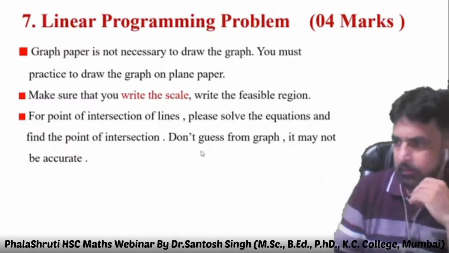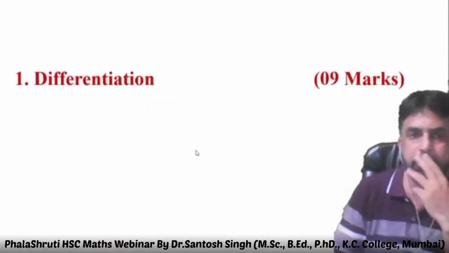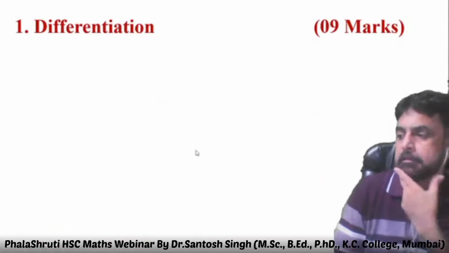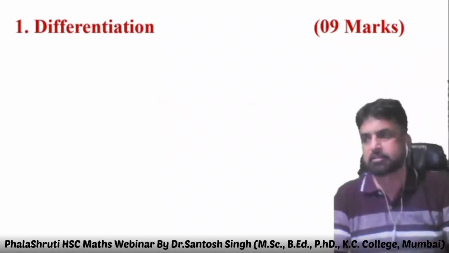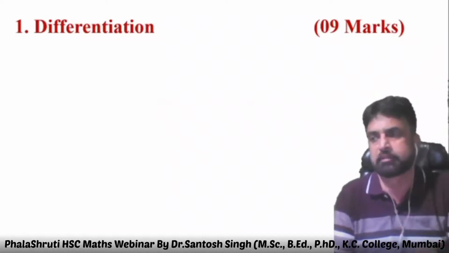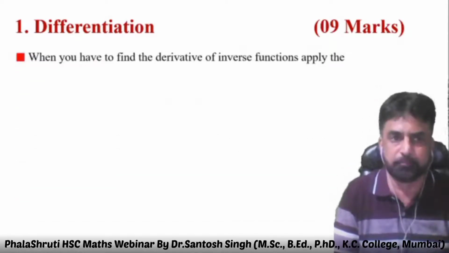Okay. Let's go to the next book. That is part 2. Differentiation, 9 marks. Again, it's a theorem based question. Out of 3 theorems, 1 theorem has to be asked in the board exam.